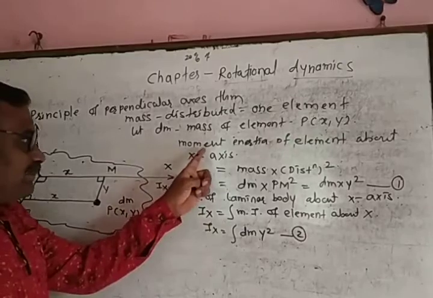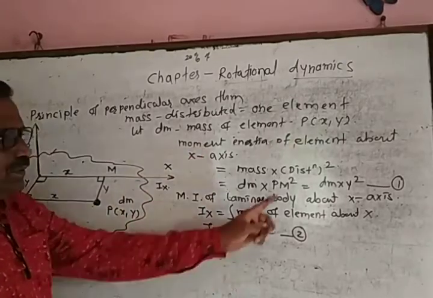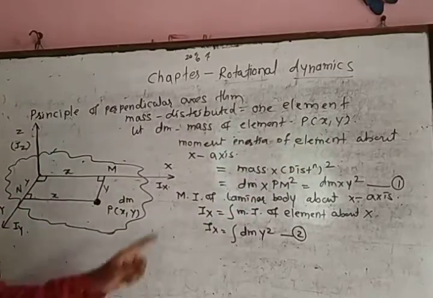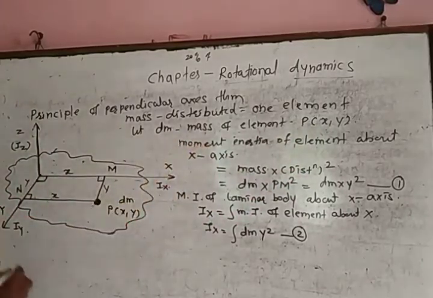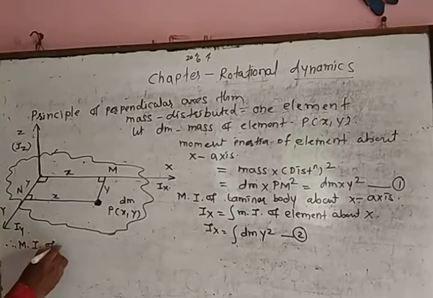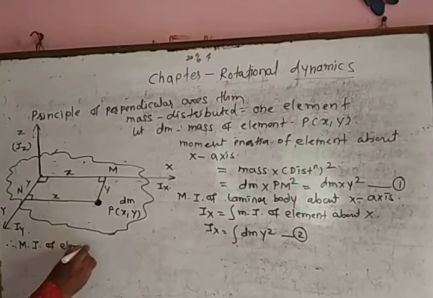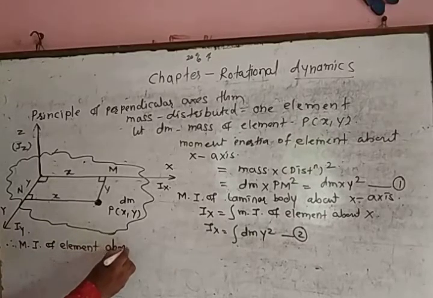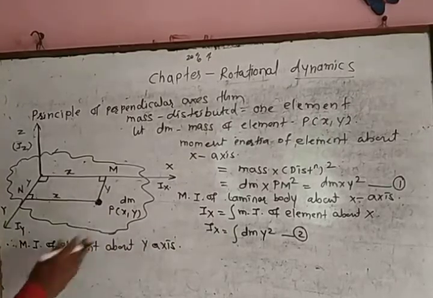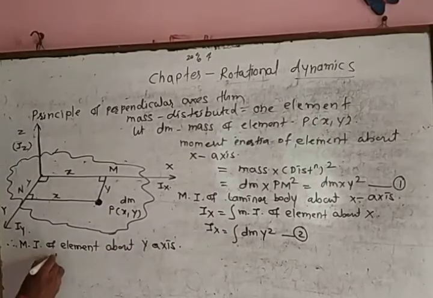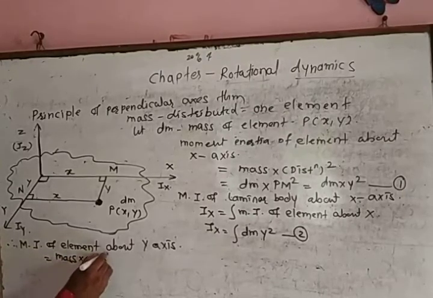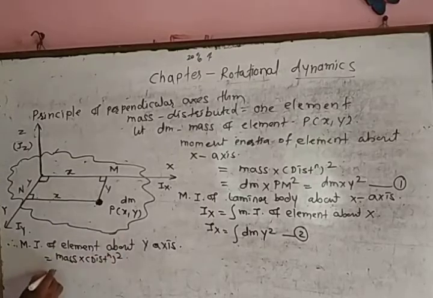Now we repeat the same procedure to calculate the moment of inertia about the y axis. Now the moment of inertia of the element about the y axis is given by the formula: mass of the element into the square of the distance of the element from the axis of rotation.